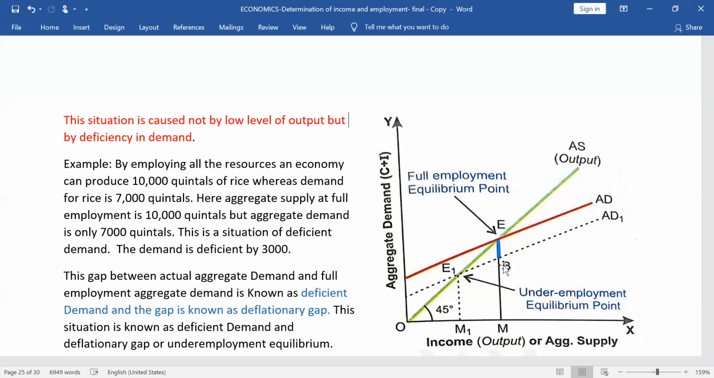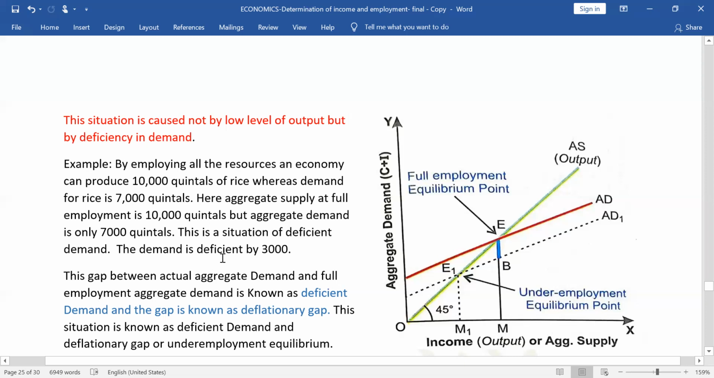Mind it, deficient demand is a situation when aggregate demand is less than aggregate supply at full employment. Means it is not a situation of full employment. We can have another example: by utilizing all the resources in the economy, if full resources are utilized, the production is 10,000 quintal of rice. The economy can produce 10,000 quintal of rice, whereas aggregate demand for rice is only 7,000 quintal. Means production is taking place at 10,000 and demand is 7,000. Means there is deficiency in demand.